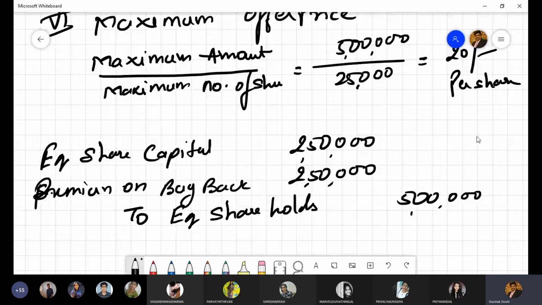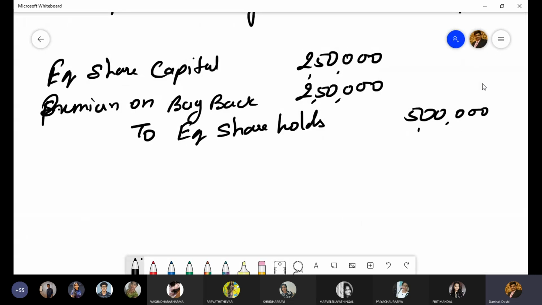Creation of CRR. We don't have any fresh issue. So can I say CRR worth rupees 2,50,000 will be created? How much free reserve do we have? We have free reserves in the name of general reserve 2 lakh, profit and loss 1 lakh rupees.